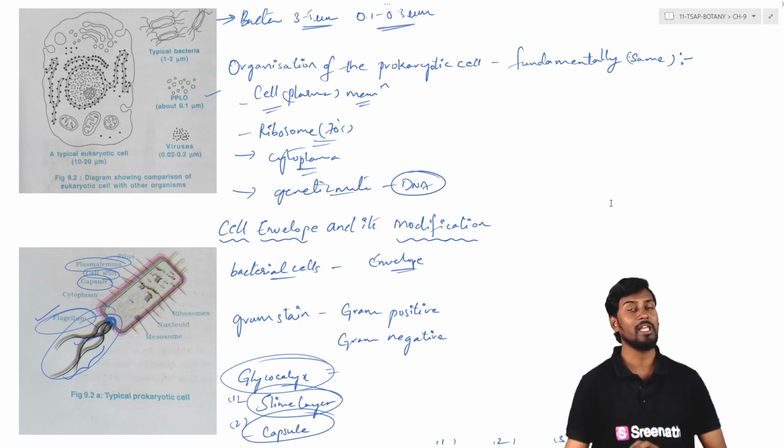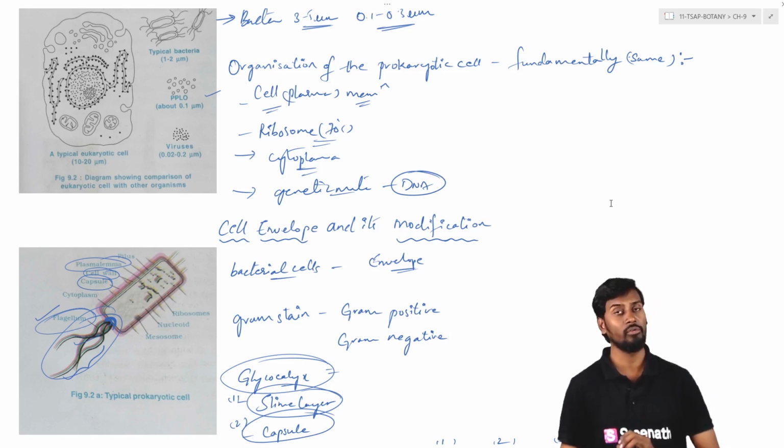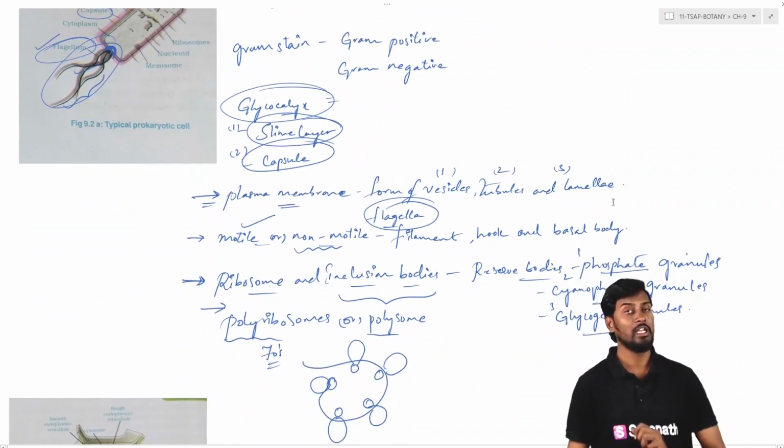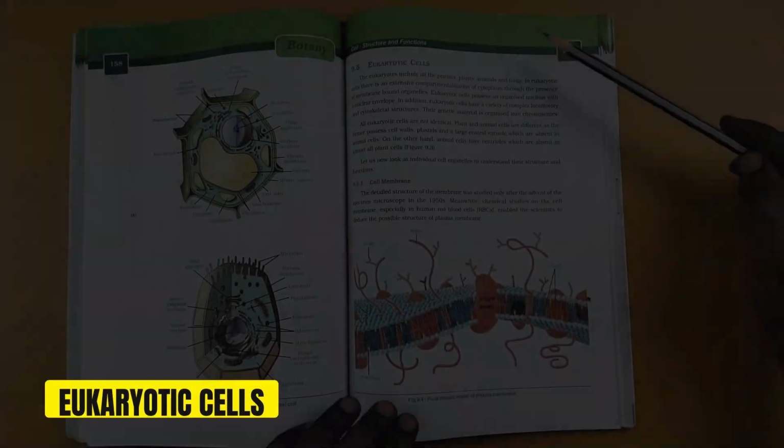Also, the cytoplasm generally consists of the nucleoid, that is the genetic material, cell organelles, flagella, cilia or different lateral appendages. It may be motile or non-motile based on the presence of flagella. It may have ribosomes or inclusion bodies. These are the different things which make up the prokaryotic cell.